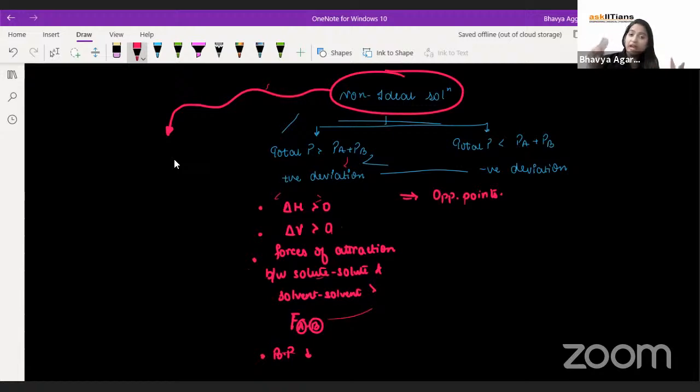Now, whenever there are two different liquids, we feel that I can easily separate the two. How?